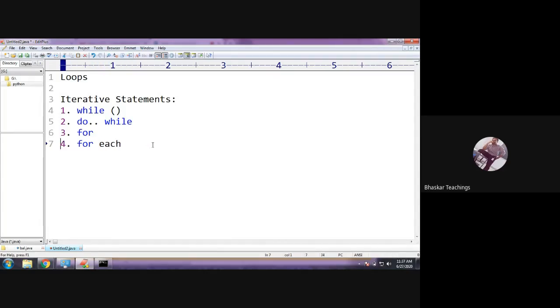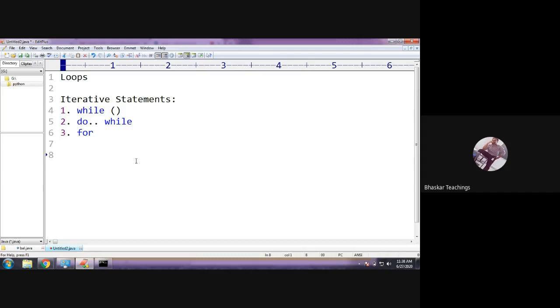Anyhow, we are not going to learn for each loop now. We shall see it when we enter into the collections topic. Actually, collections are not included in your syllabus. Anyhow, if we get time, we shall learn. Fine. So what is a loop? Loop is a conditional statement, because this also works under a condition. If the condition gets true, the loop will be executed, otherwise not.